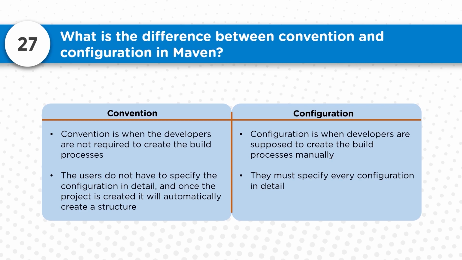In case of configuration, you have to provide each and every detail, because you have to put every detail into the POM.xml file, and that's how the configurations work. So this is the huge difference between conventions and configurations here.